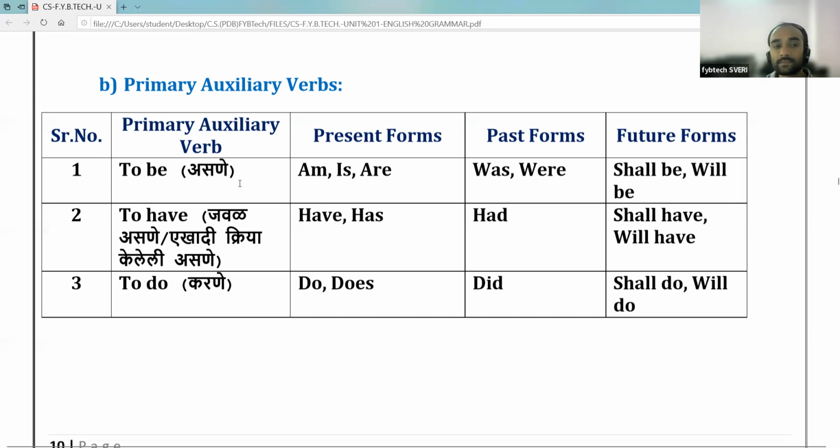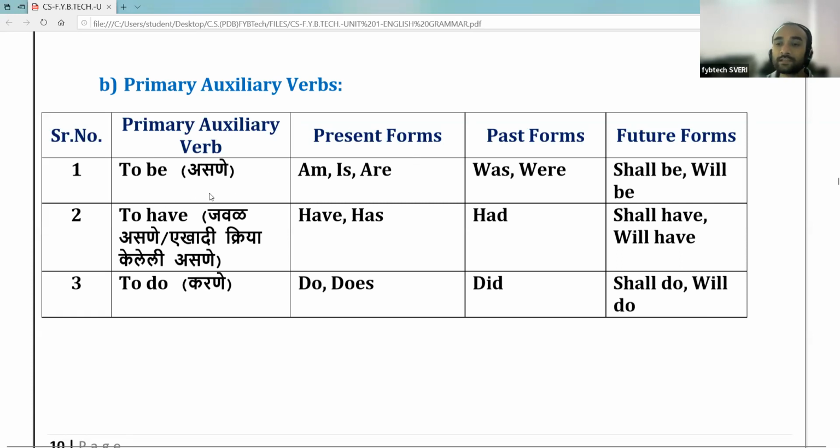The first is the to be form of primary auxiliaries, and they are in the present tense or present form. We use am, is, are. In the past we use was, were, and in the future we use shall be or will be. So this is about the primary auxiliary of to be form: am, is, are, was, were, shall be or will be. So these are the primary auxiliaries of to be form.